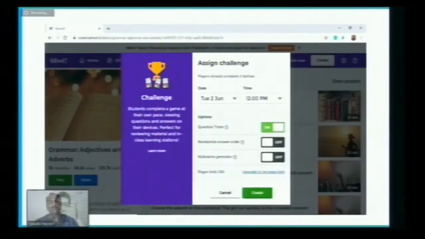Exactly right. And then there is a question, sir, can we know when the student attended the test, the time at which they attended the test? Yeah, exactly. If you assign the challenge, we can know on what day and at what time they attended it. We can easily get it. For that purpose only, in the first step, I asked you to ask the teachers to create an account first. Everything will be in the report. Okay.